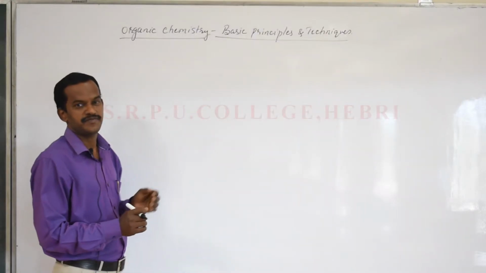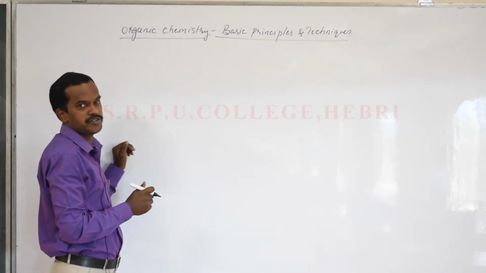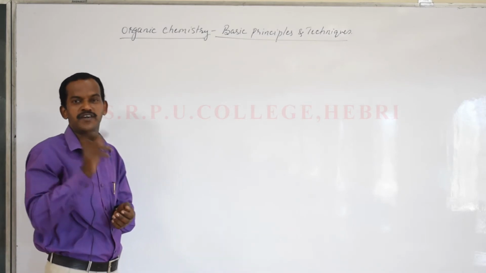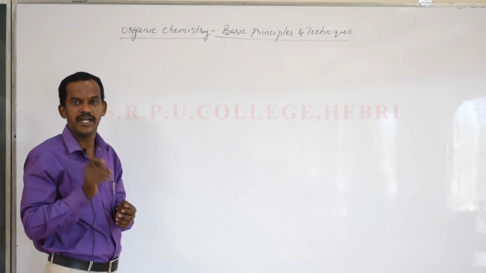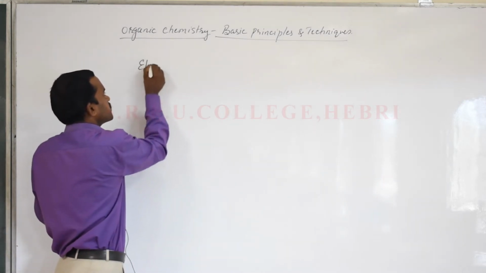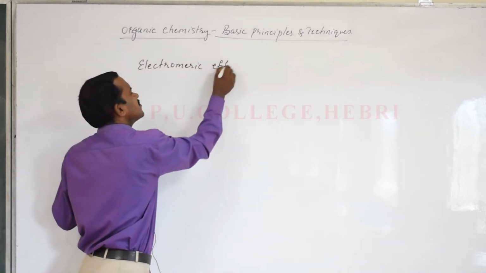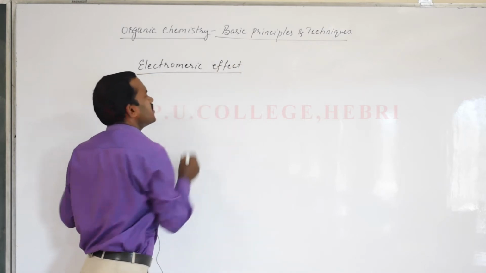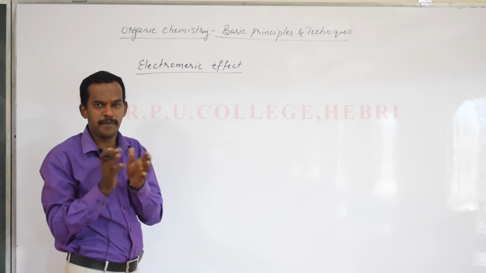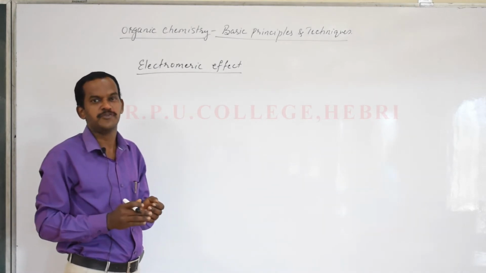Hello students, in the last class in organic reaction mechanisms, the fundamental concepts, we were discussing the electronic displacements. We already completed the first electronic effect, that is the inductive effect. Today let me continue with the second one, that is the electromeric effect. To understand what the electromeric effect is and what the different types are, depending on the nature of the attacking reagent, we can expect two types of displacements here.